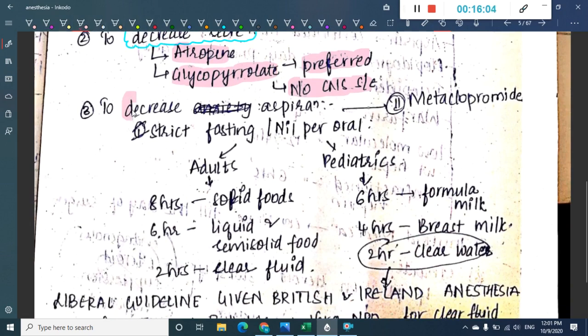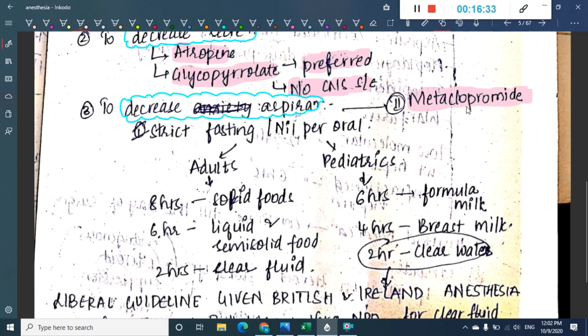Why should you use one more type of medication? To decrease aspiration. Because in general anesthesia, there will be relaxation of all muscles of the body. So because there is relaxation, there is an increased chance of aspiration. So in order to decrease aspiration also, we give these medications, which include metoclopramide, and we can also give strict fasting or nil per oral.